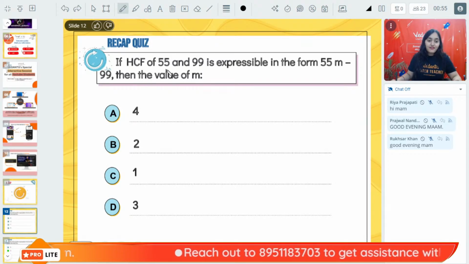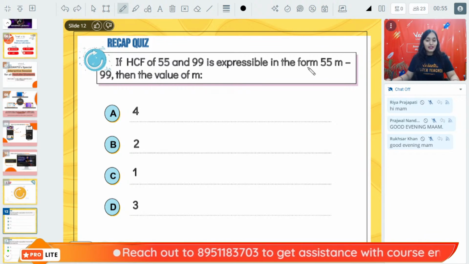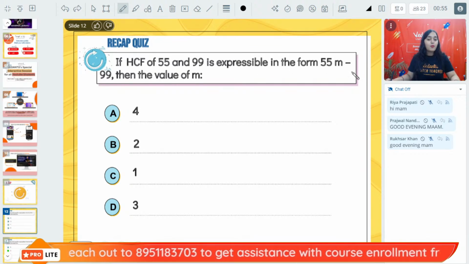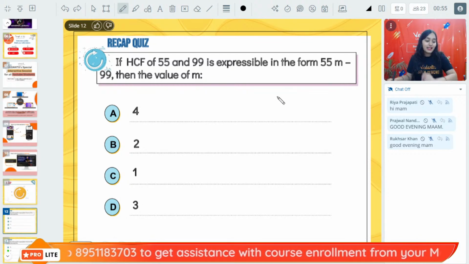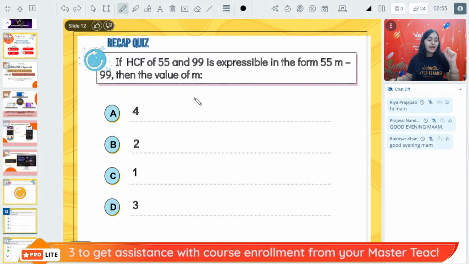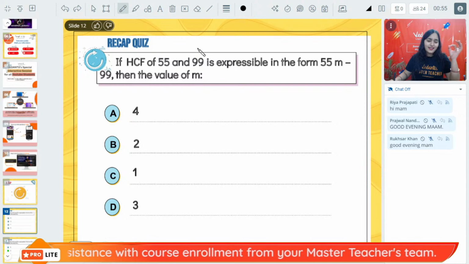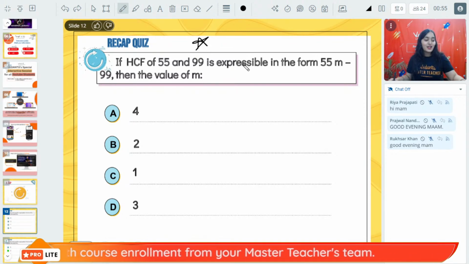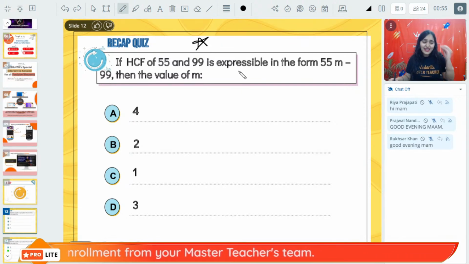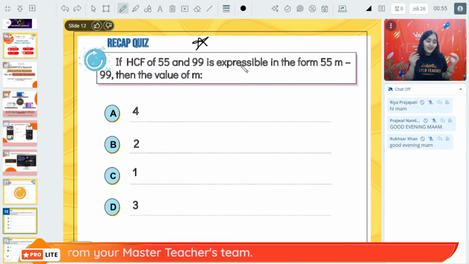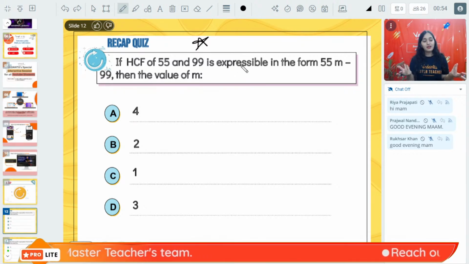Question number 1 on your screen. If the HCF of 55 and 99 is expressible in the form of 55m minus 99, then what should be the value of m? Very interesting question, and a very easy question, isn't it?